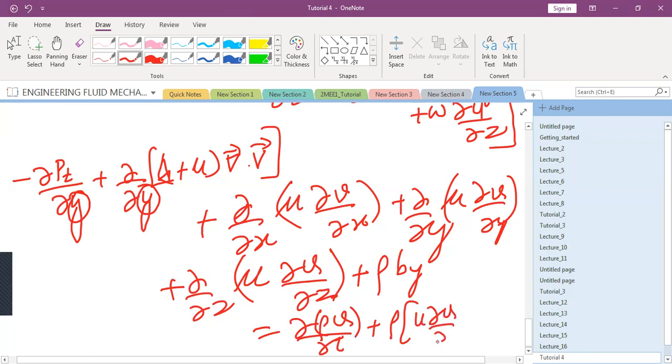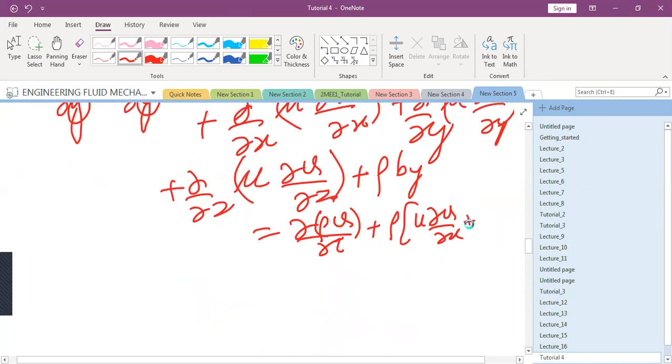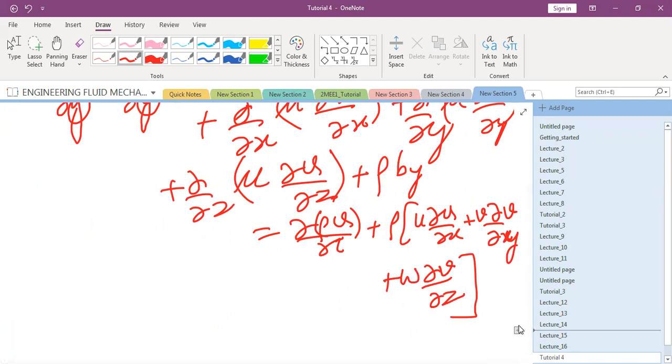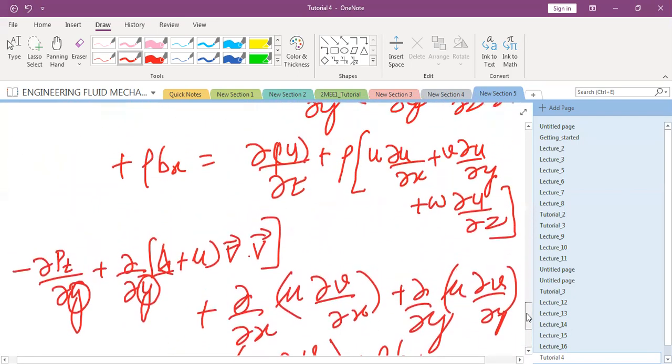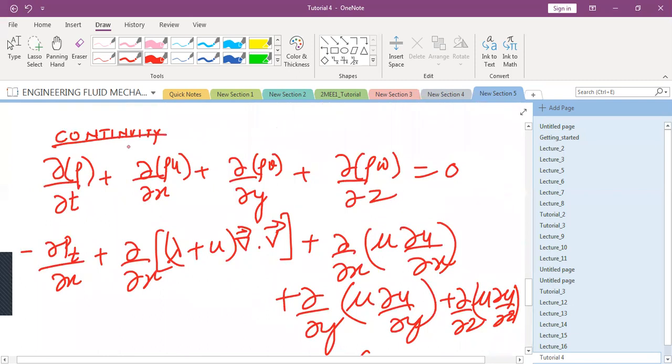u curly v by curly x. Now instead of u, you only have v. So u curly v by curly x, again here v, and here should be y, and here it should be z. It is like this. Any doubts to anyone in these three expressions? So I've written down continuity equation.